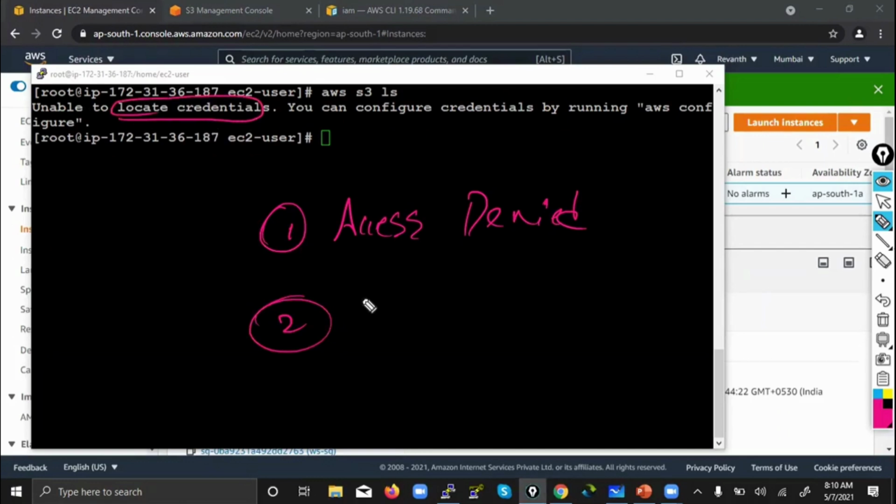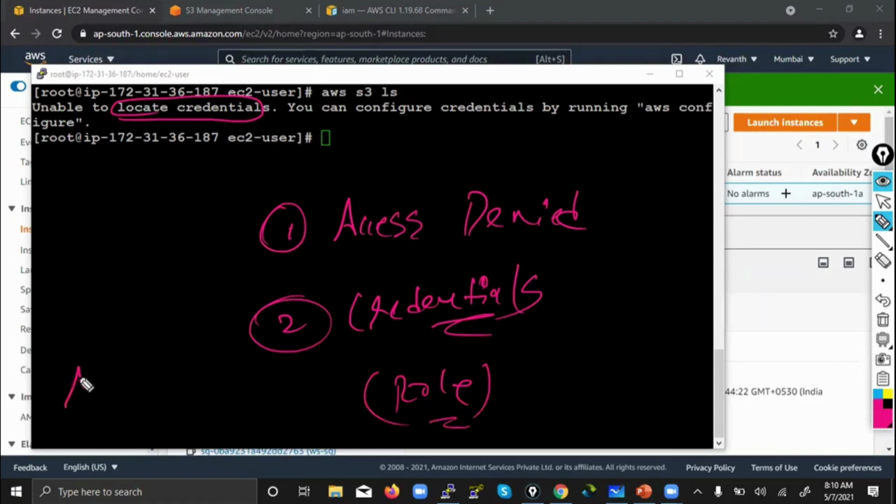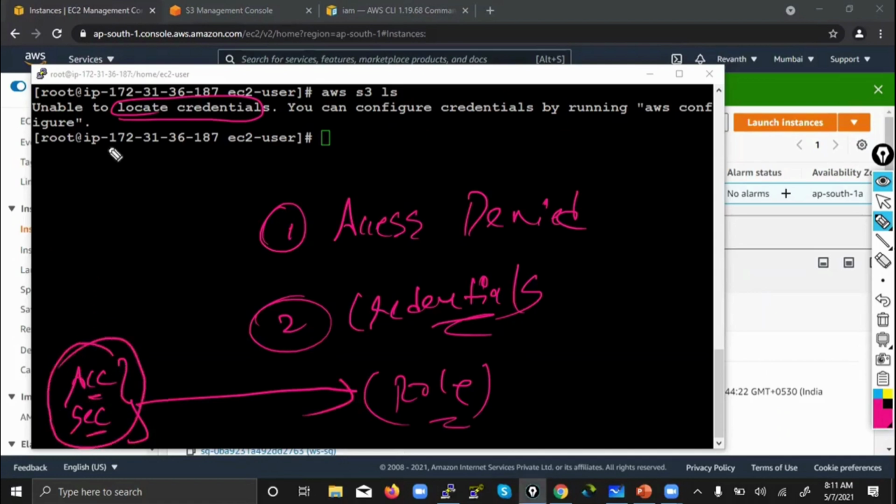Unable to locate credentials. So what did I say? Whenever anyone asks you, what is the use case of a role? It is a replacement for access key and secret key. What is access key and secret key? Nothing but username and password. What do you call username and password? Credentials. So that's what it is saying. It is saying unable to locate credentials. But whenever you attach a role, it is not throwing any error. That means a role is also a form of credential. It's just a replacement of access key and secret key.